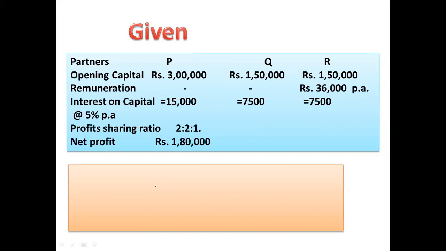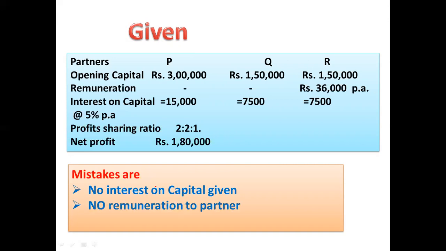And net profit given in the question is 1,80,000. So these are the things given to us. But what are the mistakes? The mistakes are: no interest on capital given, no remuneration to the partner given, and profit was distributed equally among the partners. So these are the mistakes that we need to correct.